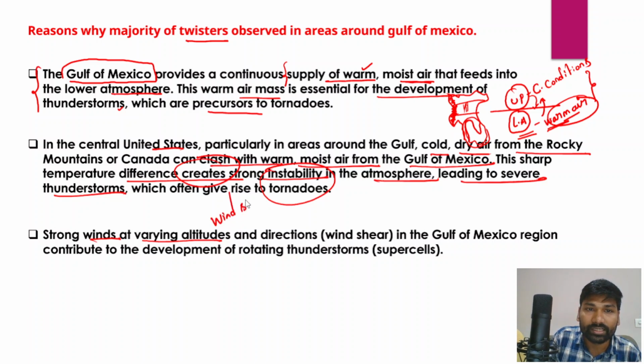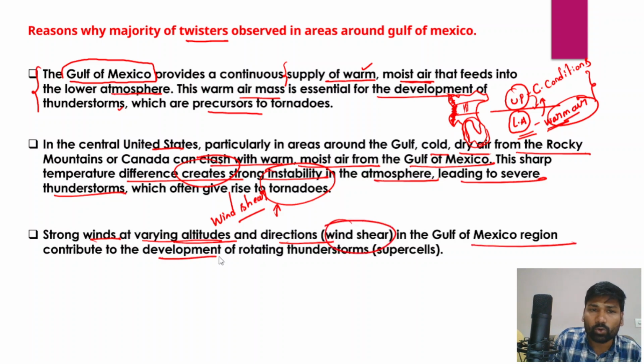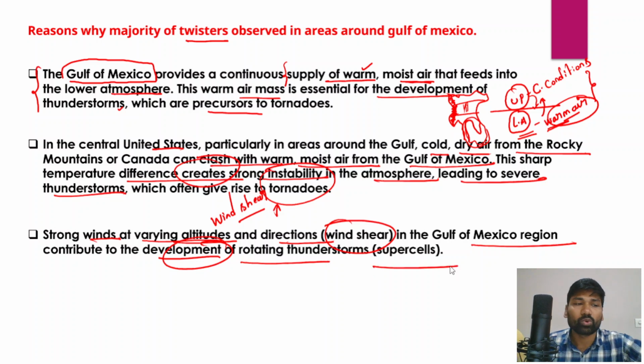Wind shear is increasing wind speed with increasing altitude, or changing wind direction with increasing altitude. Wind shear in the Gulf of Mexico region also contributes to the development of rotating thunderstorms, which are called supercells.